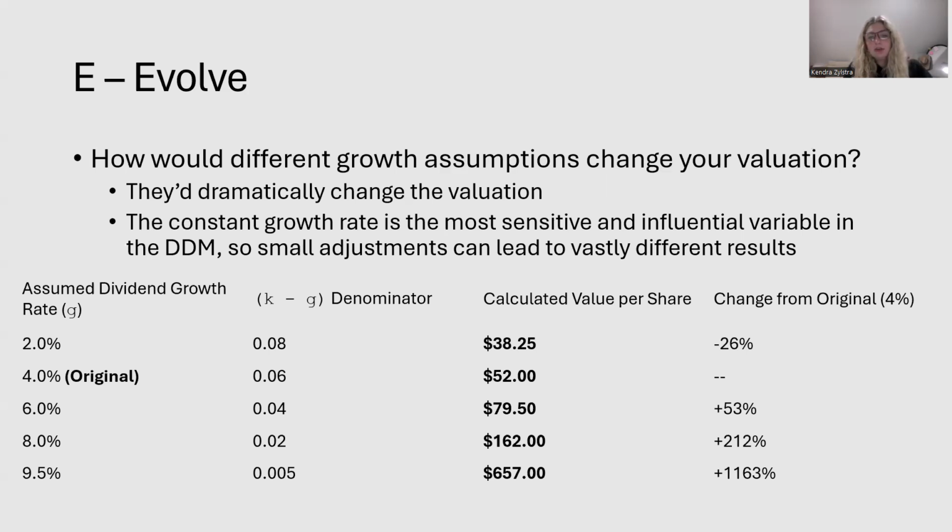Our original was $52 per share, and if we raised it by just 2%, it was a 53% change from our original 4%, and the value per share ended up being 79.5. So you can see here that the constant growth rate, the assumed dividend growth rate, is really, really sensitive. As you change this even just a little bit, the calculated value per share changes drastically.